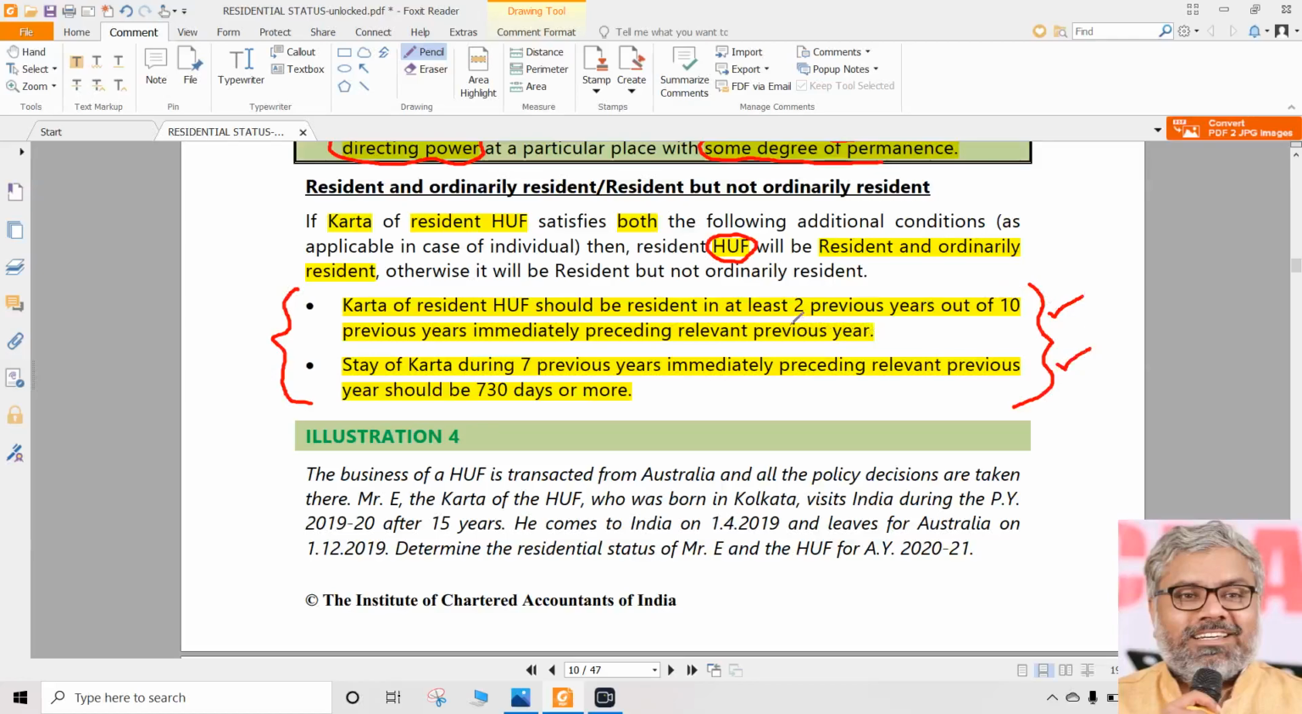That only matters. If he satisfies both of the additional conditions, then who becomes ROR? Not Karta, sir. HUF becomes ROR. That is a point to be noted. Who is satisfying the conditions is Karta. Who is becoming ROR or RNOR here is HUF. So that is why you have to be very careful in identifying the residential status of HUF.